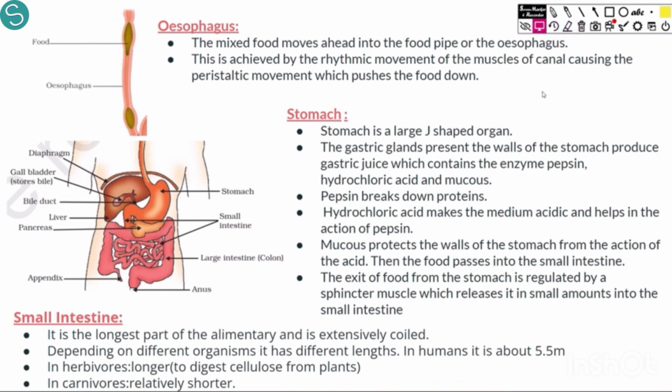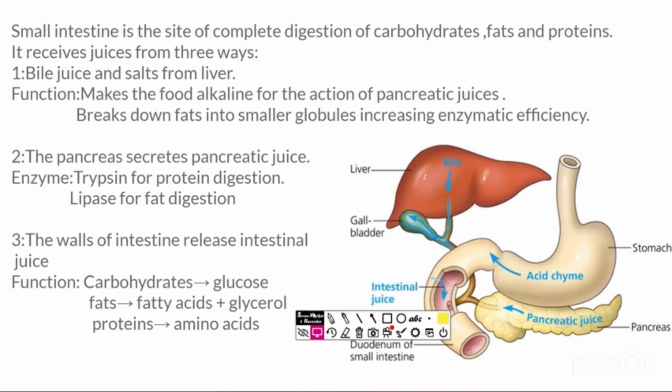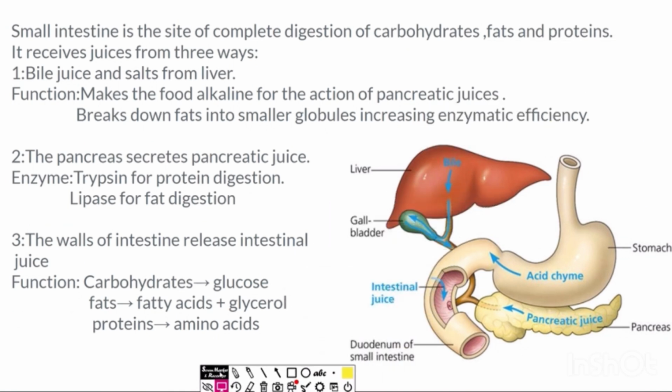Now let's see what happens in the small intestine. The small intestine is said to be the site of complete digestion. Why? Because in the small intestine the digestion of all three, the proteins, the lipids and the carbohydrates, takes place. The carbohydrates, fats and proteins, all three components of food, completely digest in the small intestine.